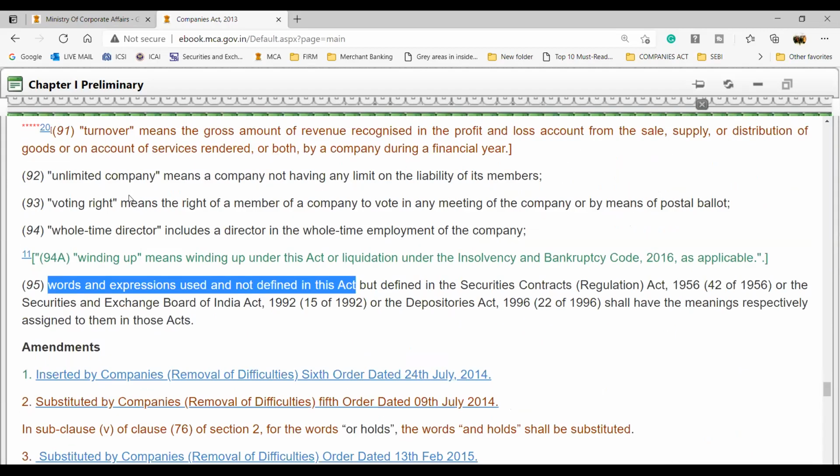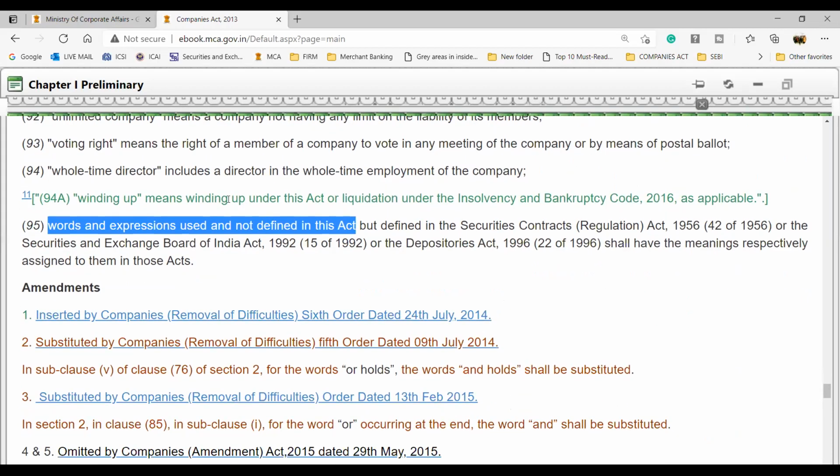So all those words which are defined, that has to be read in the same way how it has been defined here. But if there is a word which is not defined in section 2 and it is also not defined in the Companies Act, so sometimes the words are not defined in section 2, those are defined in that particular section only, but those are not defined in those sections also.